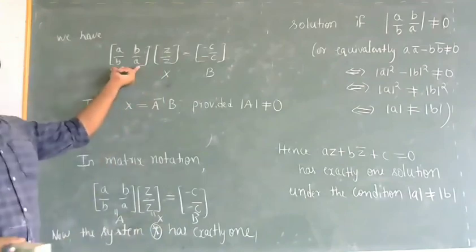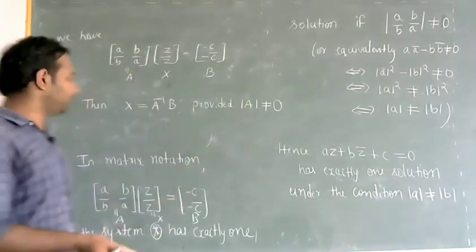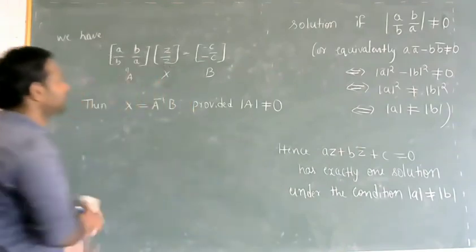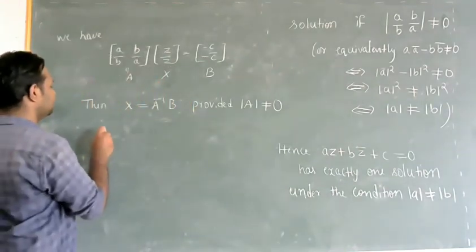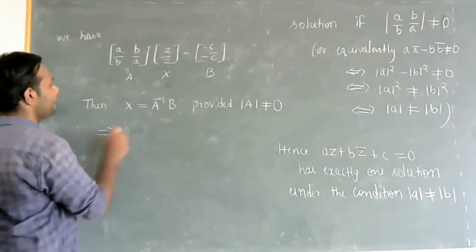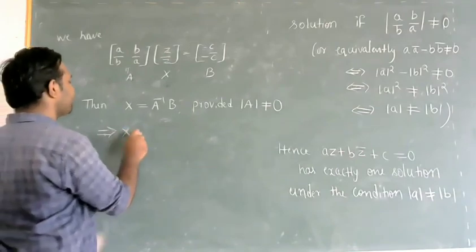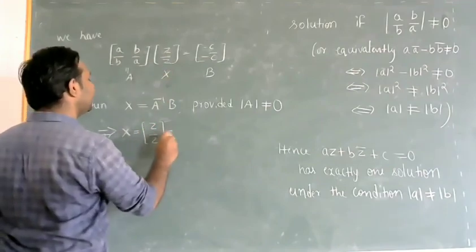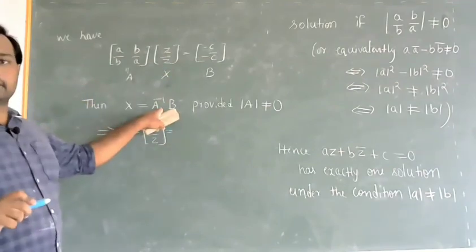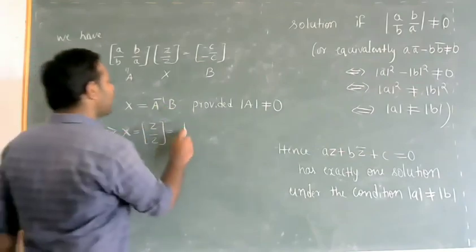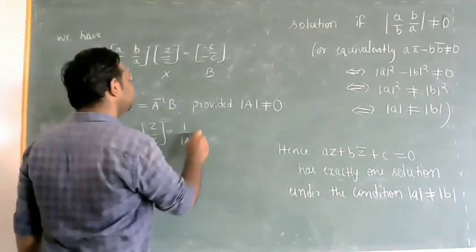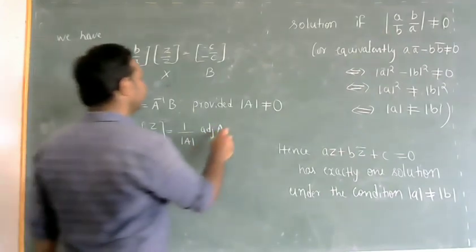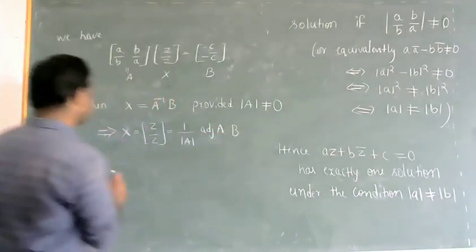That means the determinant of the coefficient matrix has to be non-zero. Which implies X, that is the matrix Z, Z bar, equals A inverse into B, where A inverse is 1 by determinant of A into adjoint of A.